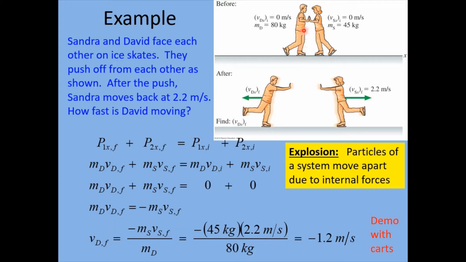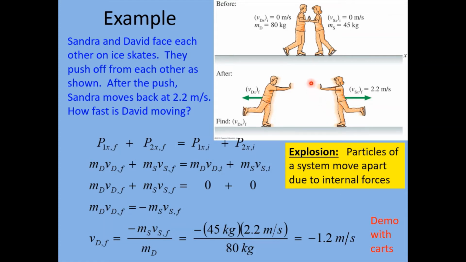All right. By the way, their masses are given here. David's mass is 80 kilograms. Sandra's mass is 45. So when they push off on each other, we can predict that they're going to fly apart from each other because they're both pushing against something. Interestingly, this type of problem is an example of what is called an explosion in physics. And that is, the particles of a system are moving apart due to internal forces.